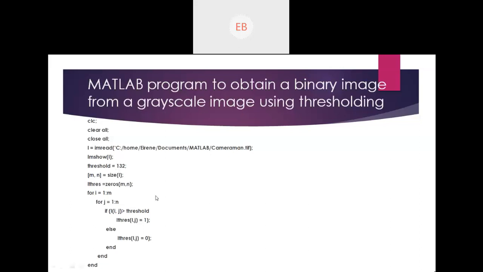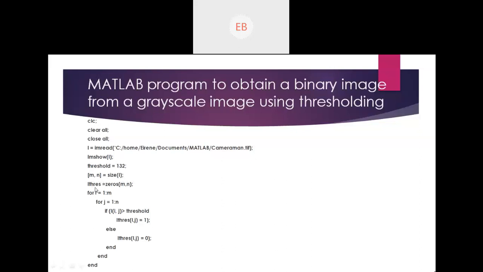Okay, so what will 1 represent here? Because we are talking about zeros and ones, right? So 0 will represent a light color, that is the white color, and 1 will represent the black color, that is the dark color. So the pixels which are above 132 will show black, and those pixels having a value less than 132 will show all white parts of the image.